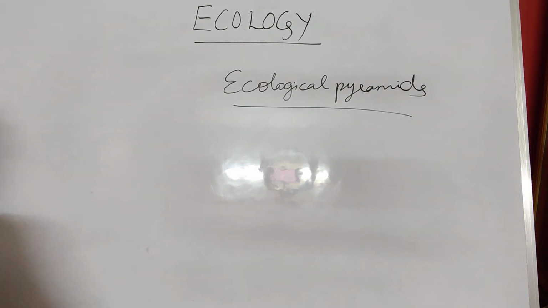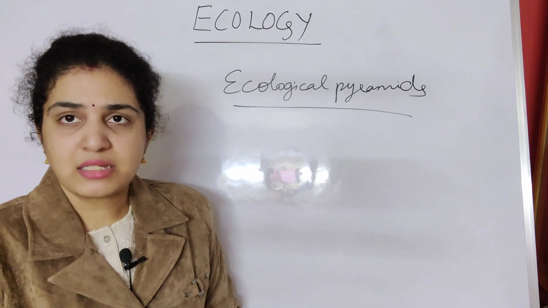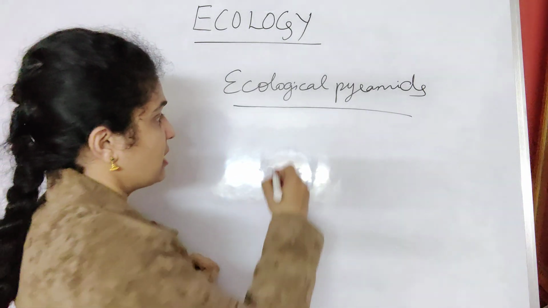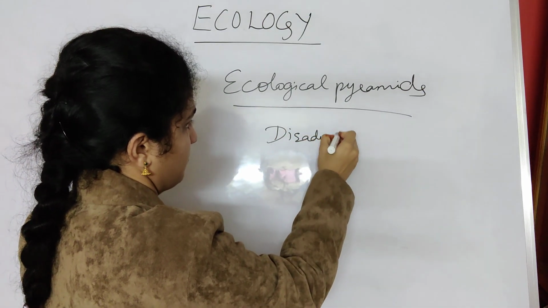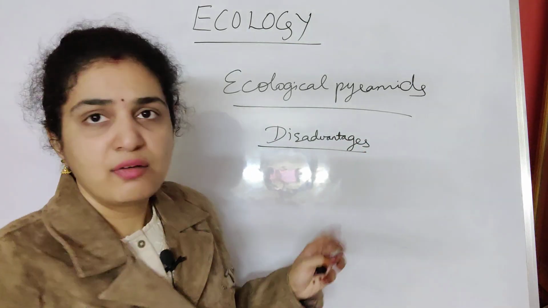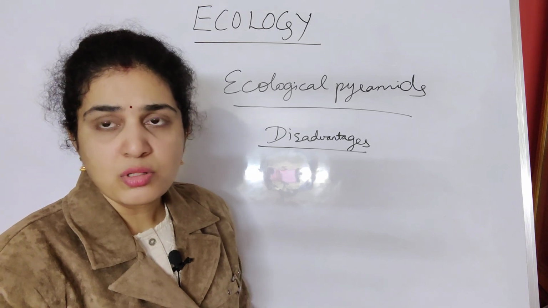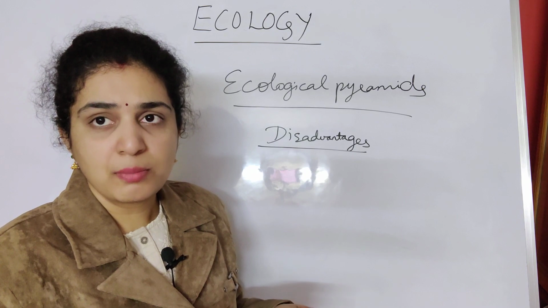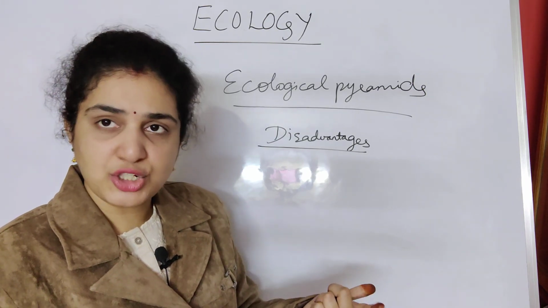Another point you should remember in ecological pyramids is the disadvantages associated with them. Suppose you are classifying man; man will come under secondary as well as tertiary, both.